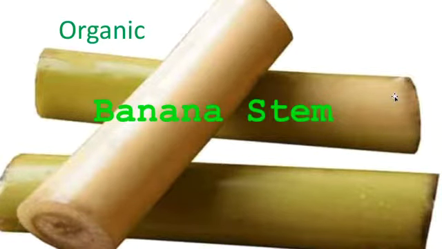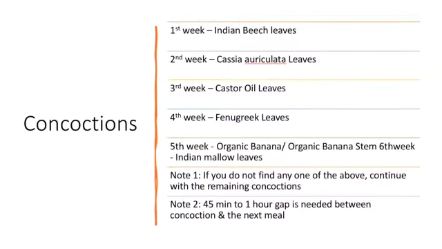Next is organic banana stem. Take only this portion, this much to this much, here to here. Or if I say roughly 1 by 25th part or 1 by 20th part of the stem, that is sufficient to make the concoction. So this is the planning for the concoction.